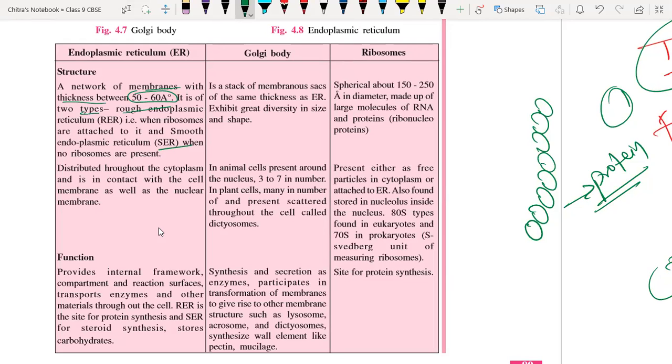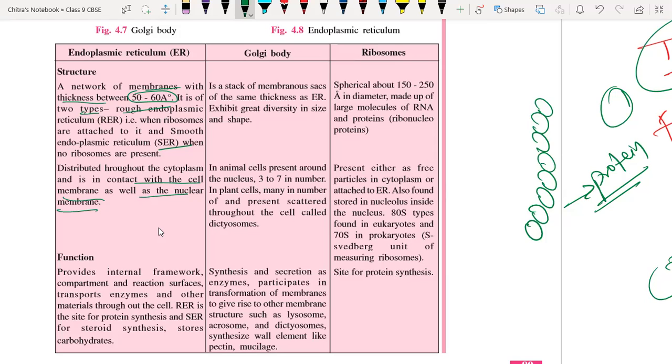If ribosomes are not attached, or ribosome-free, it is called smooth endoplasmic reticulum. They are distributed throughout the cytoplasm, and are in contact with the cell membrane as well as the nuclear membrane.